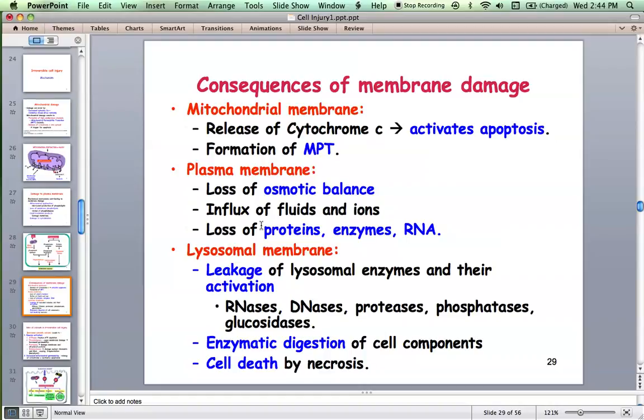Remember, the lysosome has a proton pump and its contents are low pH, which is acidic, and that is why it causes injury once released.